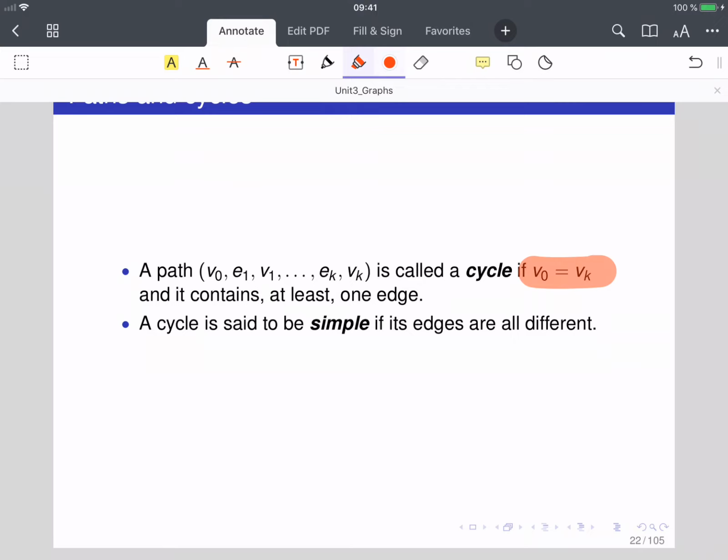We draw a graph, and then we studied whether the graph had cycles or not. The idea of cycle is this one here: a path, a set of arrows that goes from one vertex to the other and starts and ends in the same place. Okay? And again, a cycle is said to be simple if its edges are all different.